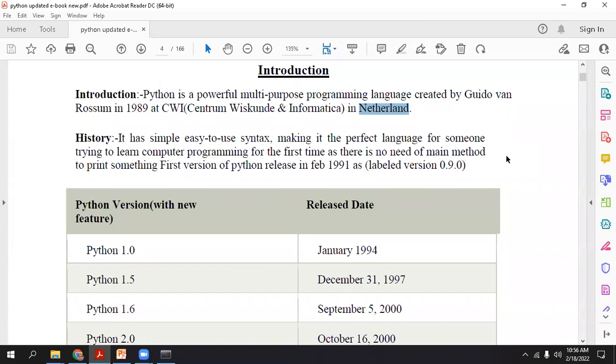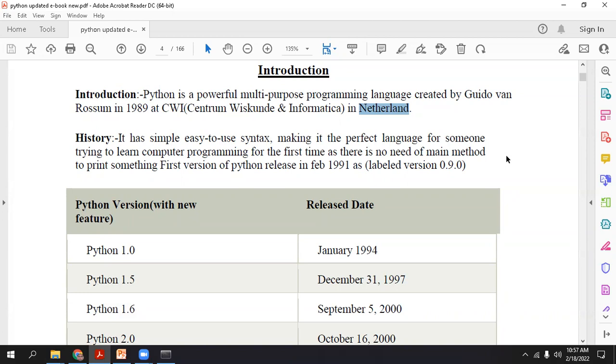So before Java and Python, C++ was already there in the market, because C++ was developed in the same AT&T Bell Laboratory, and after C++, Java and Python arrived. And when Java arrived in the 90s, in that era, Java occupied most of the market commercially because of its high security features. Okay.